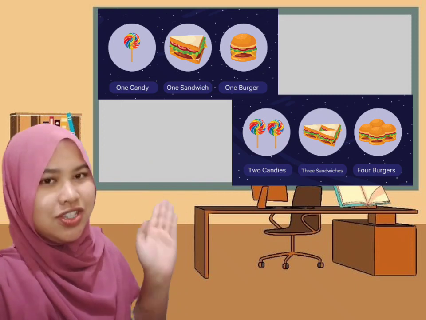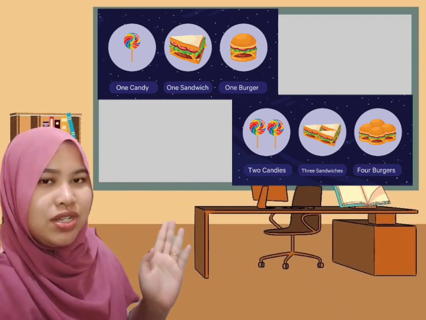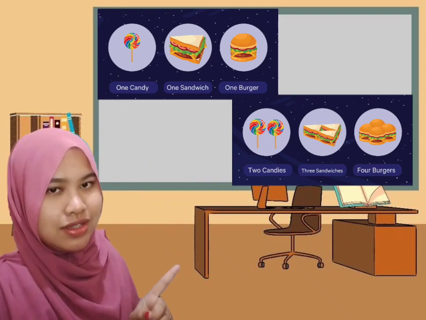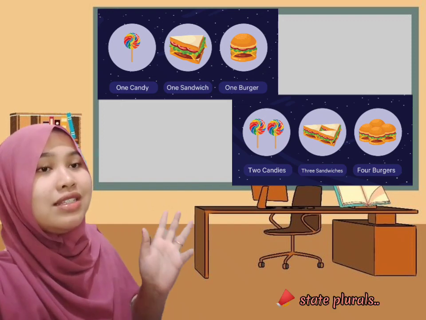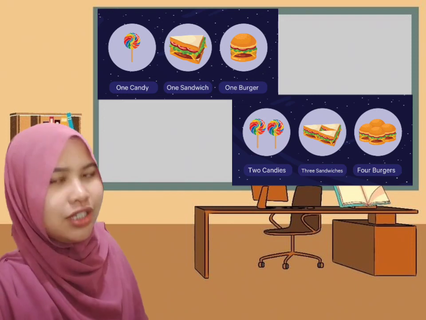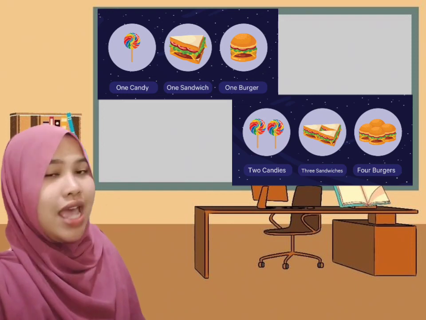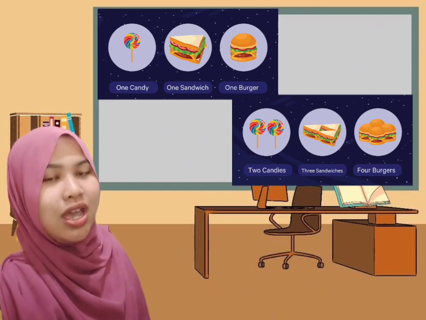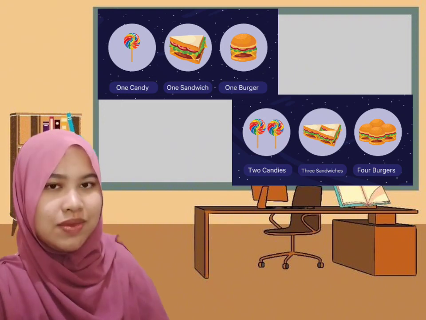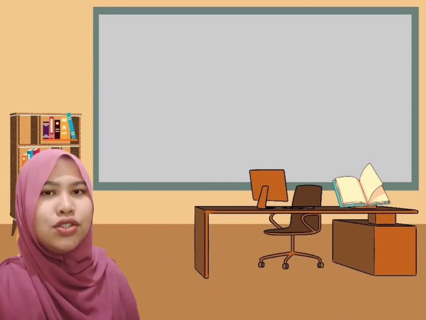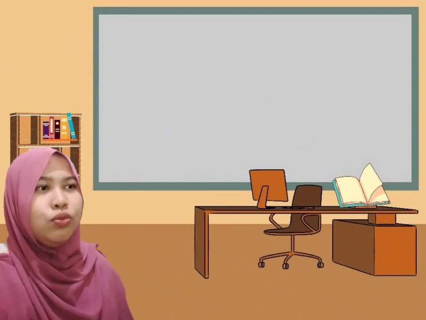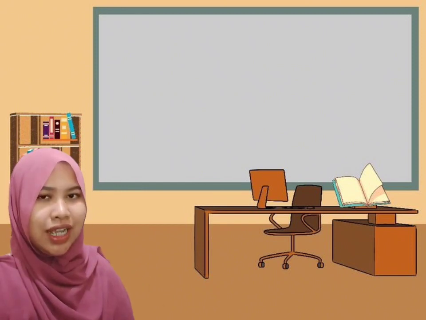The top pictures say that they were singular nouns. And the bottom pictures, what do they show? They state plurals. Yes, the plural nouns. So there is S or ES behind the food names. Good. If you already understand countable nouns, now it's time to move to the uncountable nouns.